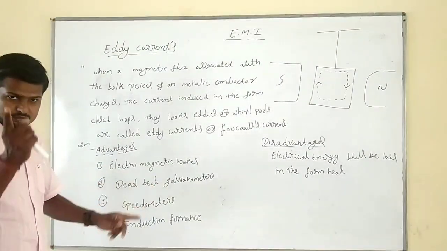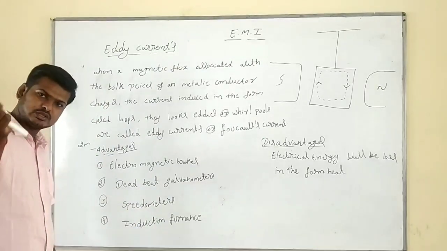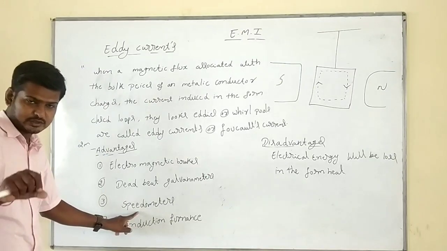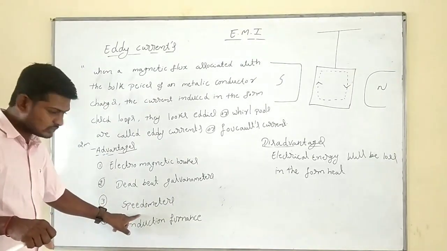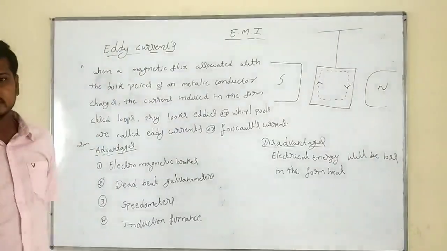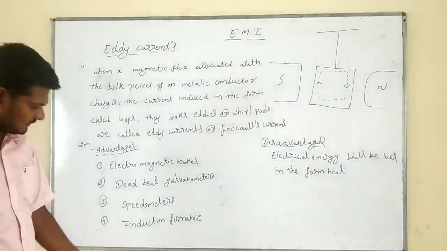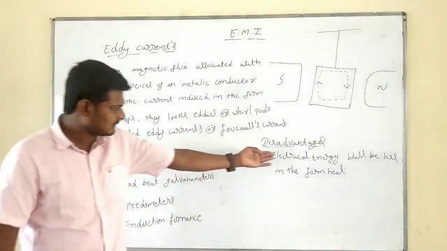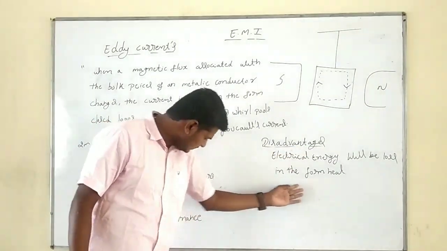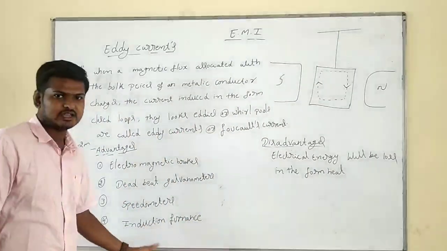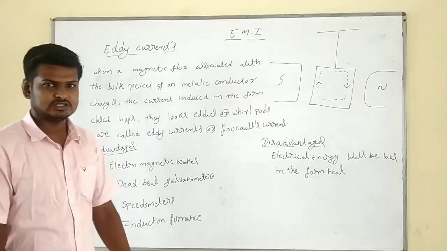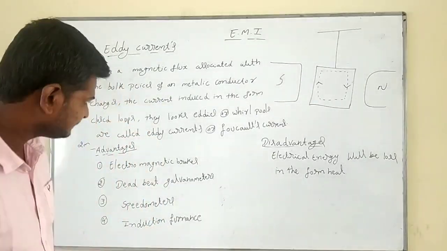Deadbeat galvanometer means the pointer needle shows the deflection, and when the current is switched off, it comes to zero deflection. Speedometer: the vehicle speed, we are riding bikes now. That speed the meter shows, we are using the concept of what? Eddy current. Then the induction furnace. In the induction furnace also, the electrical energy is lost in the form of heat, and that heat energy we use as an induction furnace. These are the applications of eddy currents.